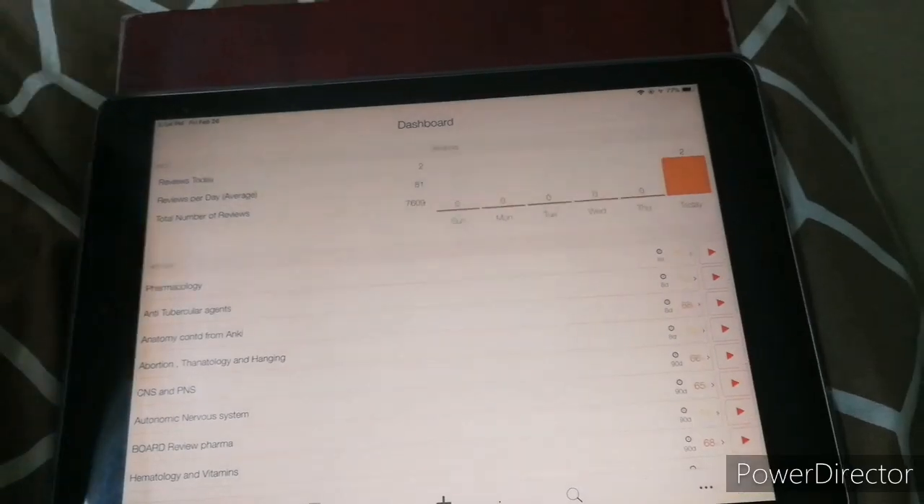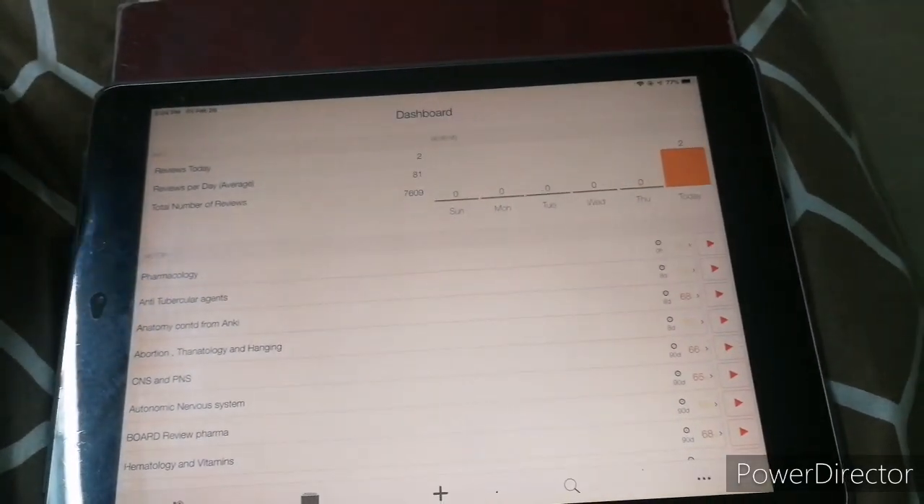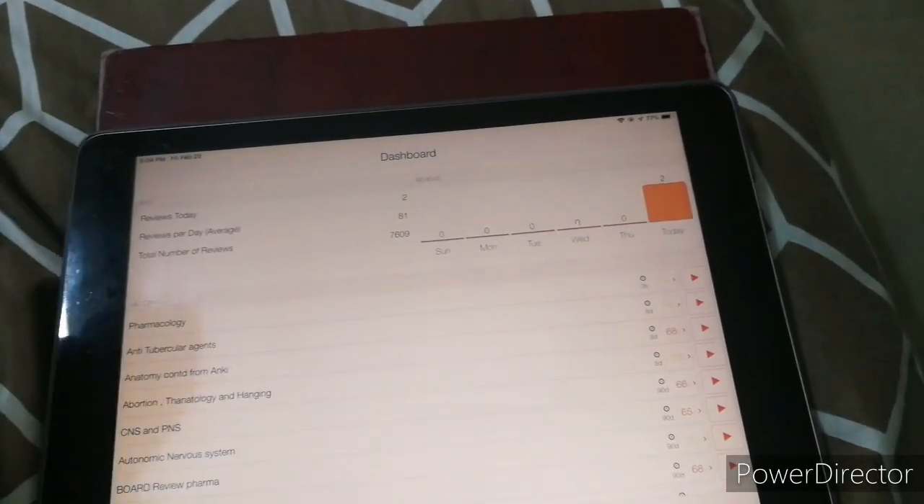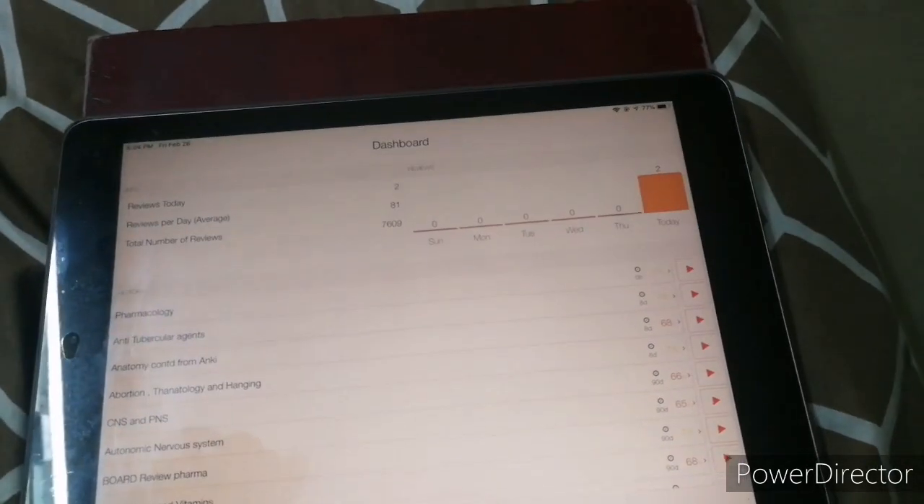The real Anki app is free on desktop, so you can actually download it and use it. I don't have a laptop, so I can't do that. But if you have a laptop, do it. It's actually going to be beneficial for you.